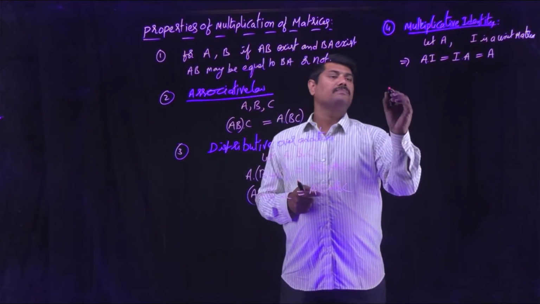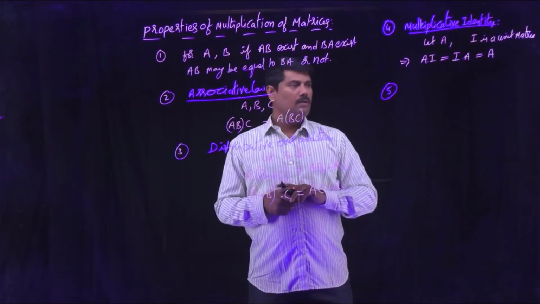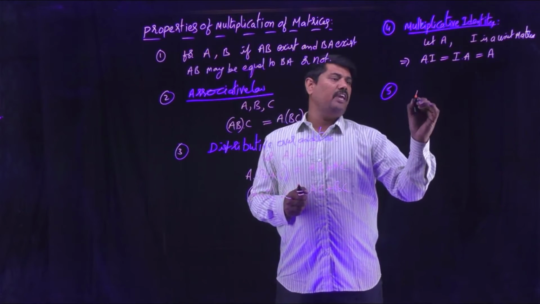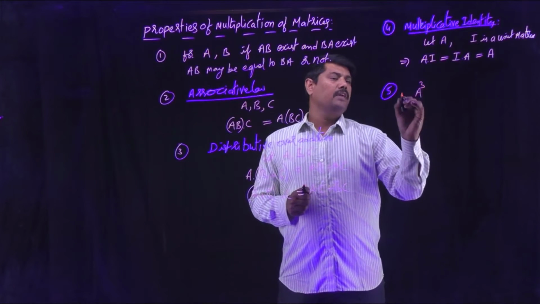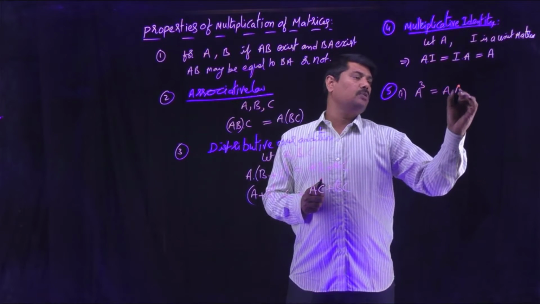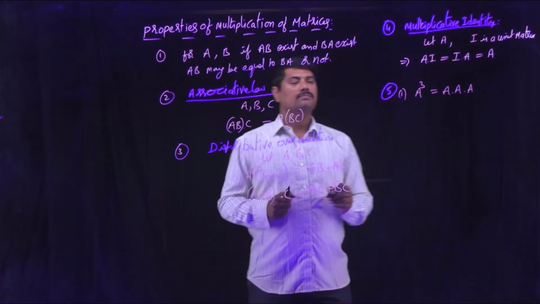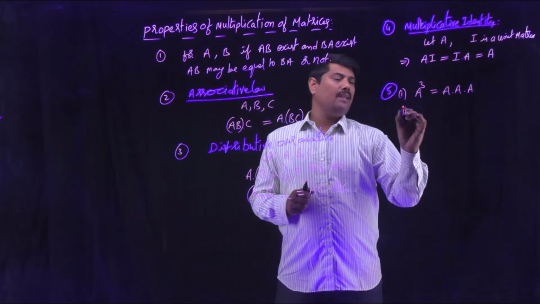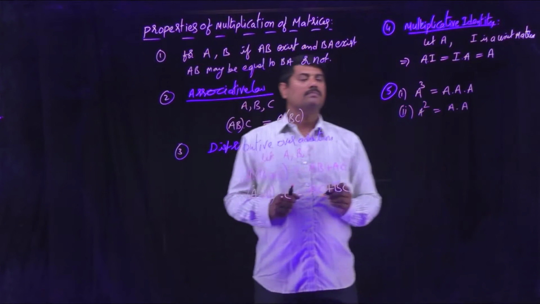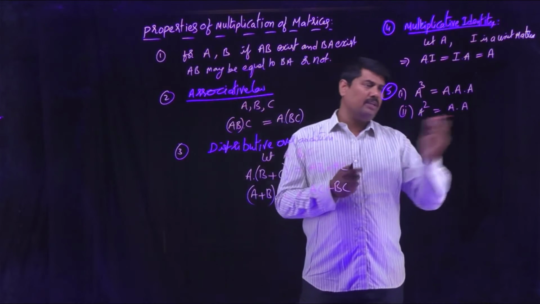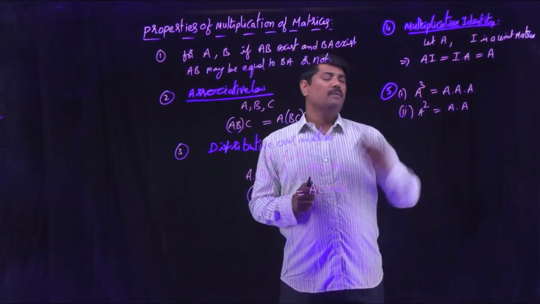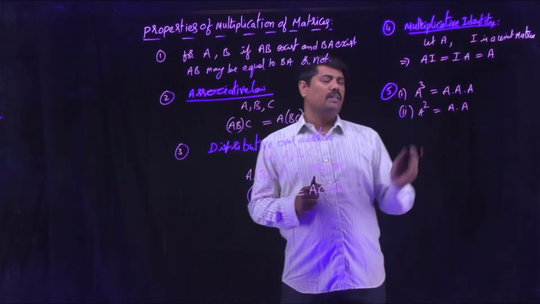Next one, exponents of a matrix. Let me explain A cube. To find A cube, you have to find A into A into A. To find A square, that is nothing but A into A. So any power of a matrix, you can expand the number of times of the exponent, and multiply successively, you will get the result.